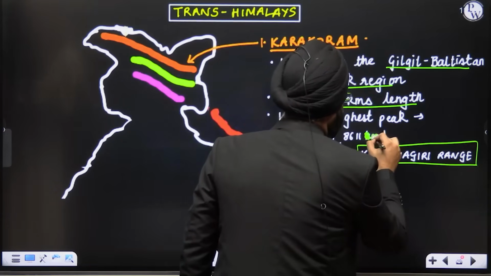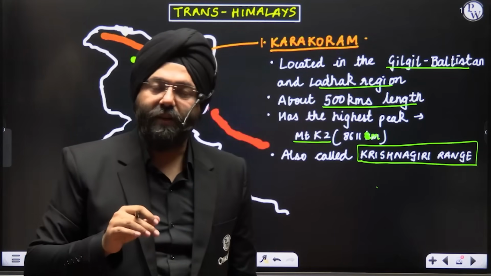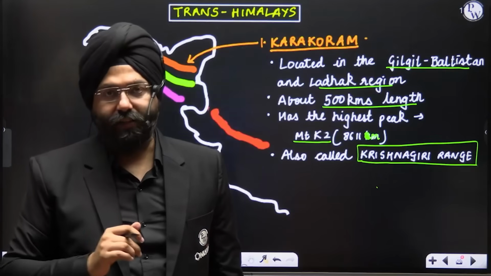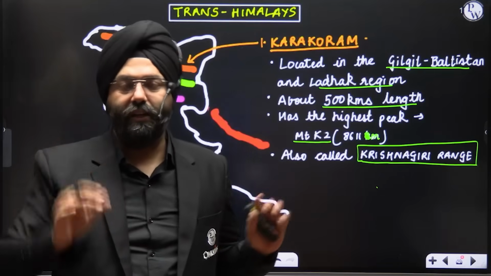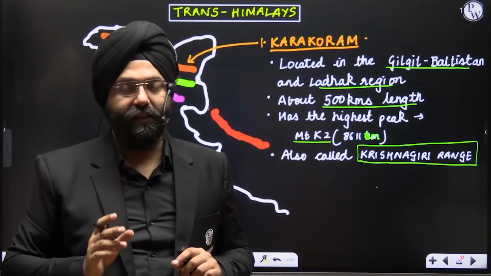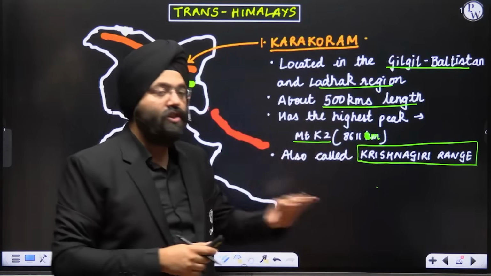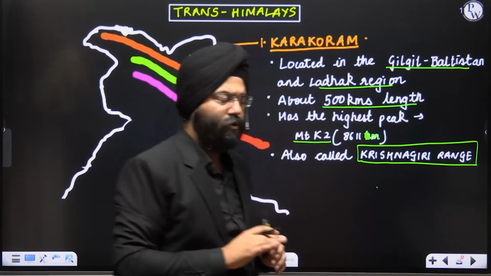Krishnagiri range. Why is it important? In the examination, they might mention Krishnagiri range is a part of the Trans-Himalayas. Now you will say, we have never heard Krishnagiri range. It is not possible. You will cut it as one of the statements. Please remember that the alternative name of the Karakoram is Krishnagiri range. That you should keep in mind. Clear? It is more than sufficient for you to remember this.